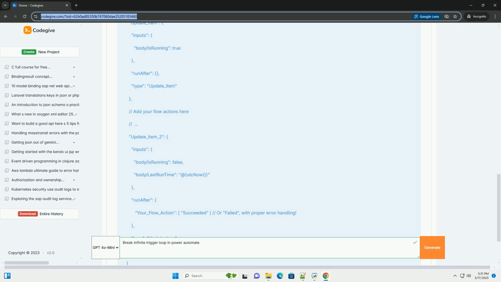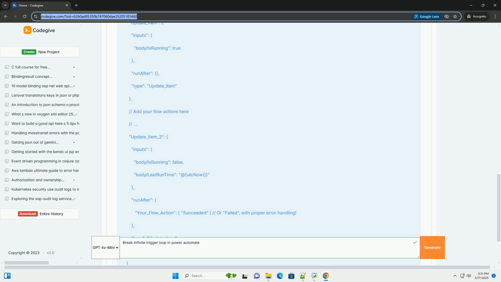a distribution list. If the flow doesn't have safeguards, it might inadvertently forward the email back to itself, creating a recursive loop. 3. Synchronization flows with bidirectional updates, a flow synchronizing data between two systems. If both systems trigger updates on each other based on the other's changes, a bidirectional update loop can arise. 4. Complex conditions with overlapping logic, a flow with complex trigger conditions that inadvertently cover the updates made by the flow itself. This can be difficult to diagnose without careful analysis of the trigger logic.